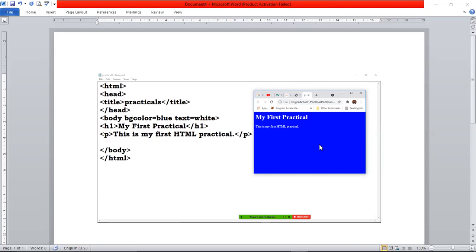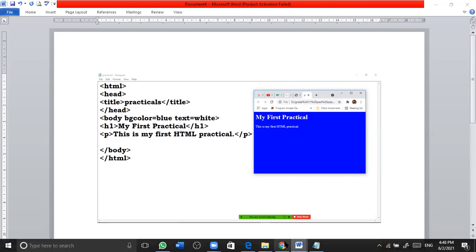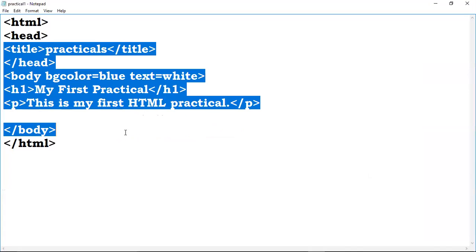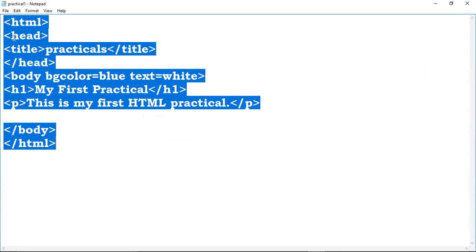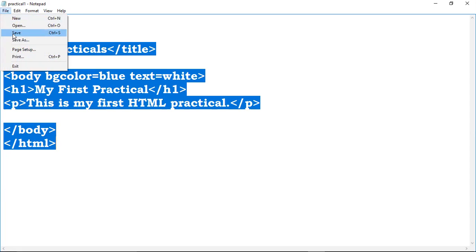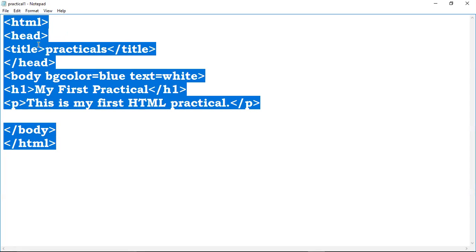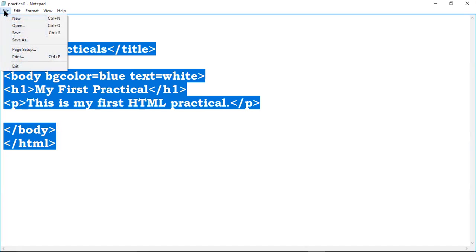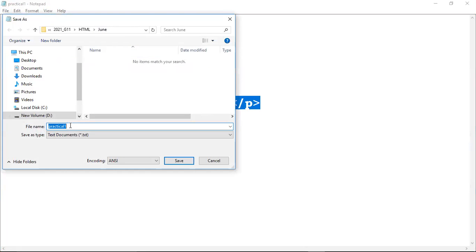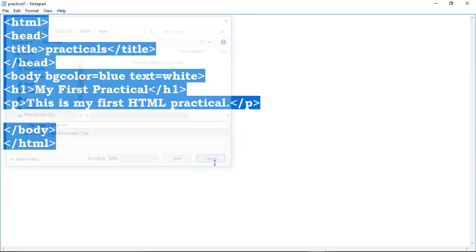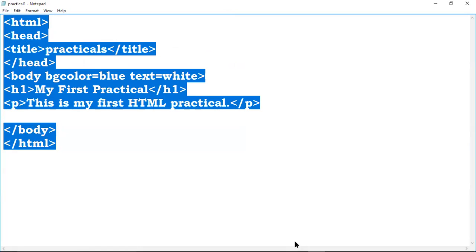Right? I'll show you again what you will have to do. You have to take the notepad, you have to type your code here. Here you have typed the code, then file, save it. When you are saving first time, what you have to do? File, save as. You have to go to your folder. You have to give a name .html. You are saving that. After you save that, what you will have to do?